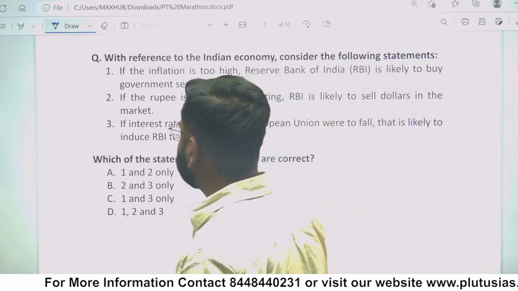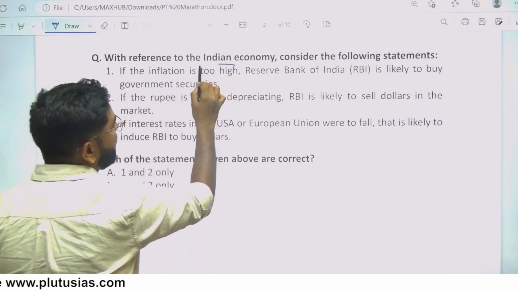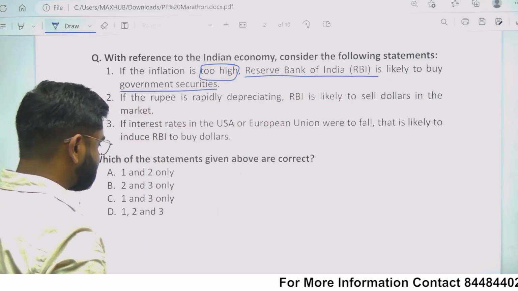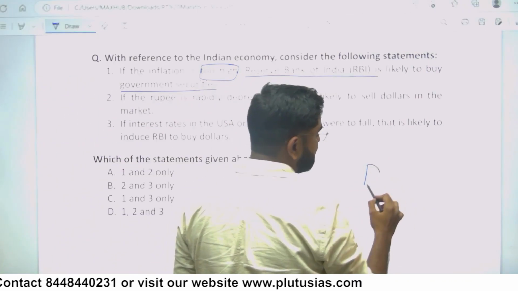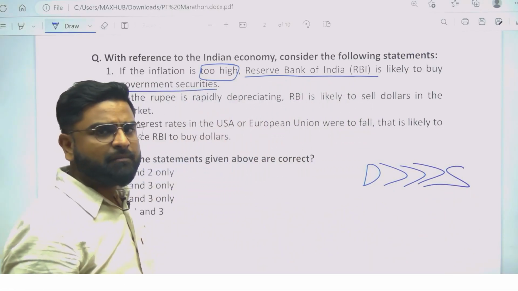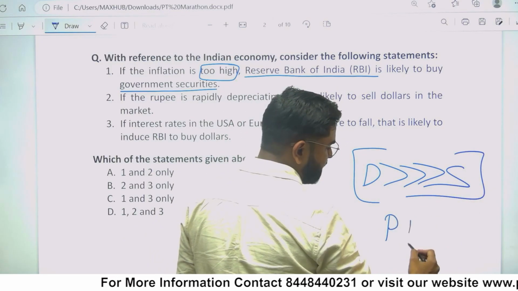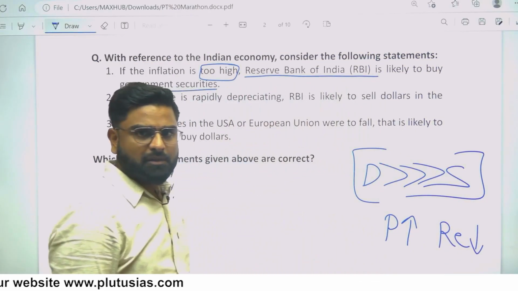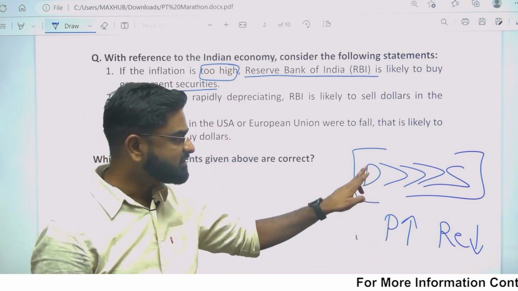Next question is with reference to the Indian economy, consider the following statement. If the inflation is too high, RBI likely to buy government securities. Inflation, as we know from our classroom program, basically means when demand is much more than supply. That's inflation. When demand is much more than supply, the impact of this phenomenon is rise in prices or decline in power of money. Both mean inflation, and the reason is demand more than supply.